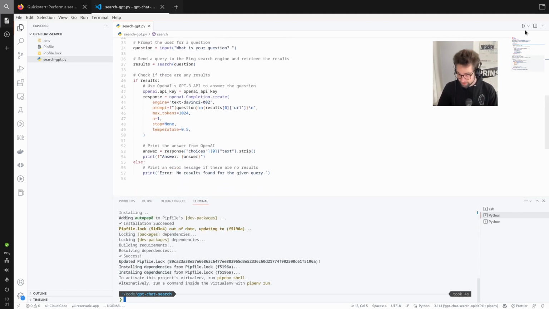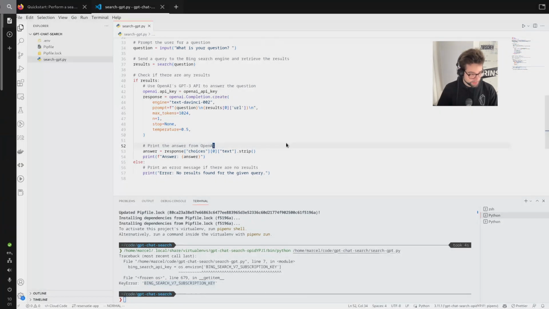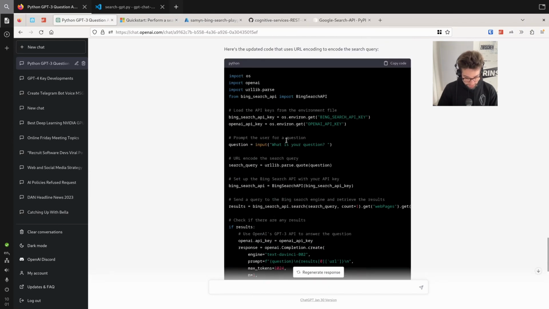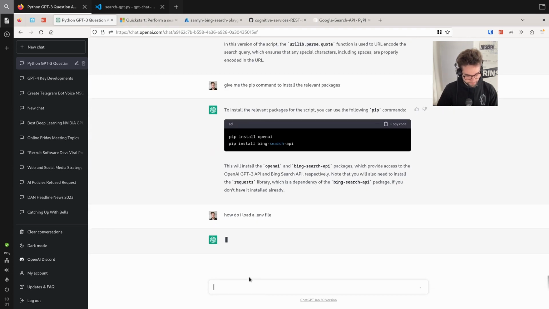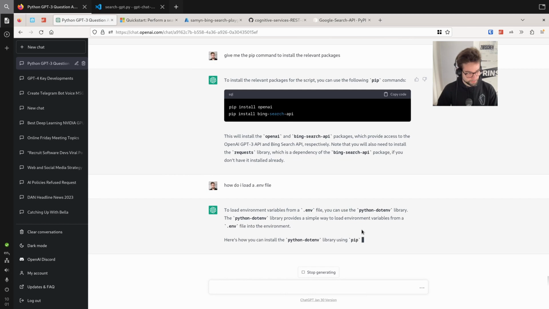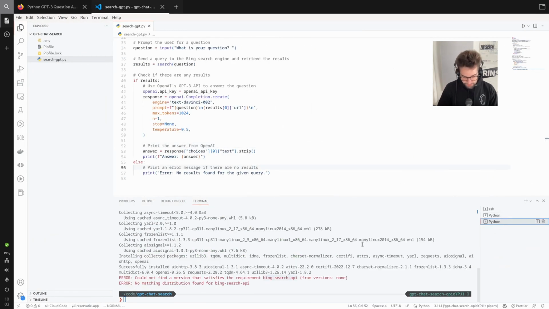Let's run this. Aha. Here, Bing search version 7 subscription key. I probably need to load the env file. How do I load a .env file? Okay, so we'll do the Python shell.